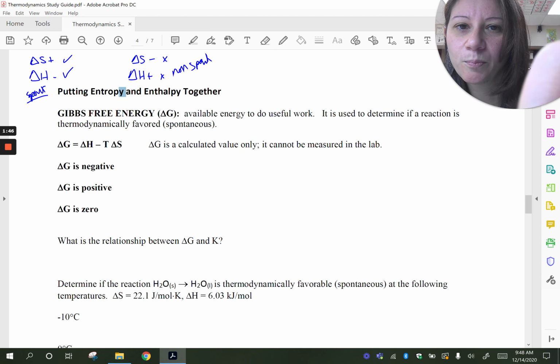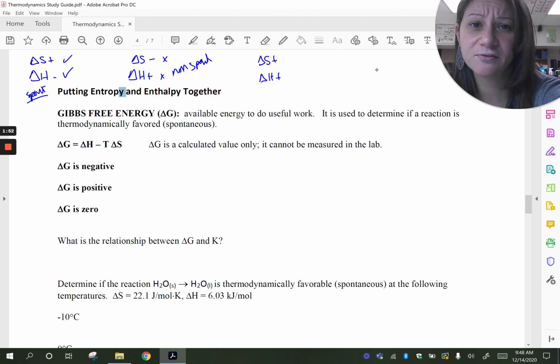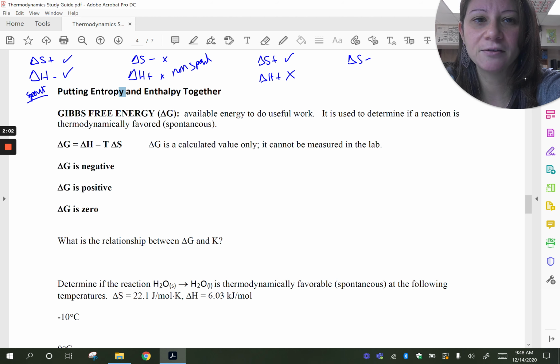What if both of them were positive? Well, if delta S is positive, that's good, that's favored. If delta H is positive, that's not good, that's not favored. So now what? Or what if both of them are negative? Well, delta S being negative, that's not favored, and delta H negative, that is favored.